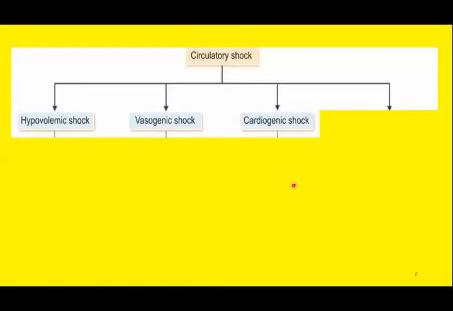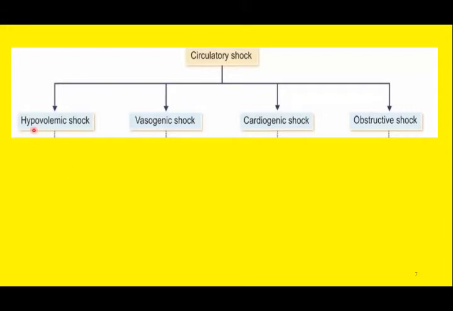Shock known as cardiogenic shock. And this is the third type of circulatory shock. And the last, fourth type is obstructive shock. So any obstruction in the circulatory system may lead to inadequate blood flow, and this type of circulatory shock is obstructive shock. So hypovolemic, vasogenic, distributive or low resistance shock, cardiogenic, and obstructive shock. These are the four major types of circulatory shock.